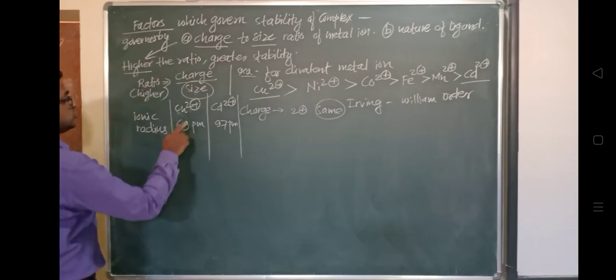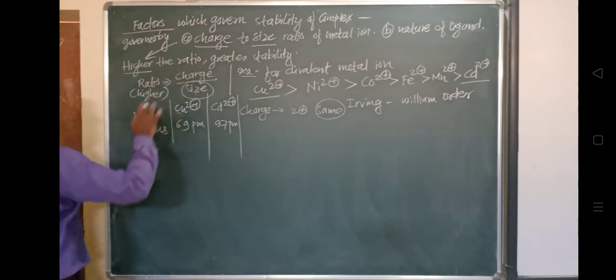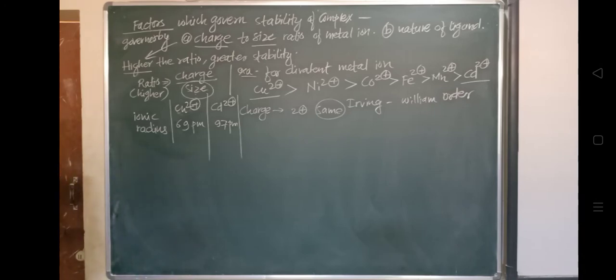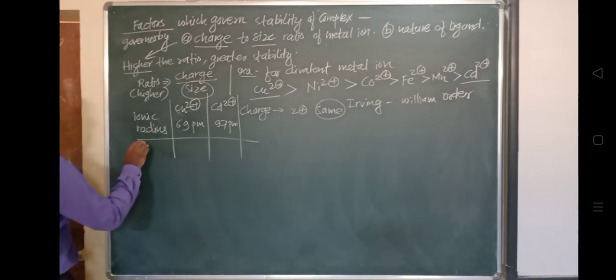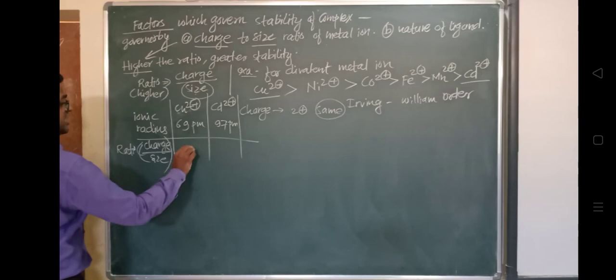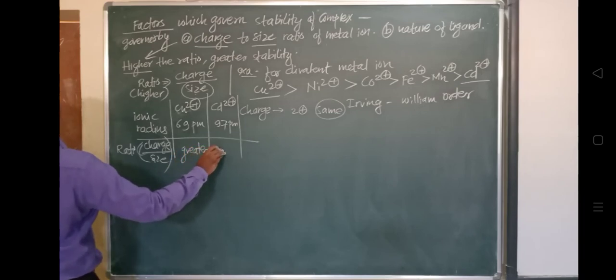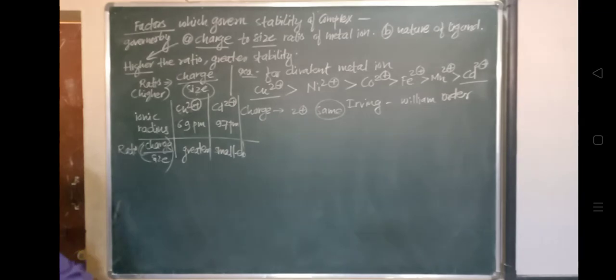Okay, so this ratio of charge to size, which is greater in this case, and which is smaller in this case. So already we have discussed, and that's why the Cu2+ is more stable as compared with the Cd2+. So this is the very first parameter, that is the charge to size ratio of the metal ion. This is the factor which governs the stability of the complex.